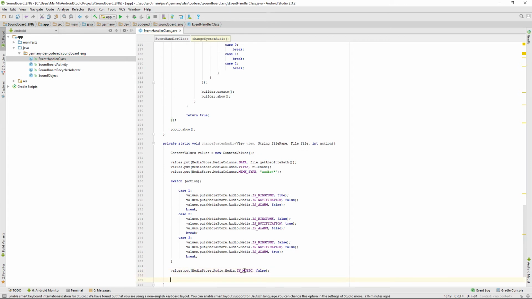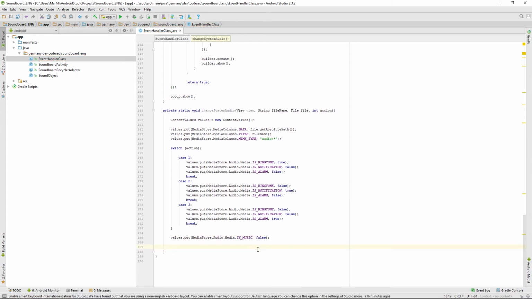And now we have to modify the file path a little bit, because otherwise it can happen that it doesn't get the right path. So we need an URI.